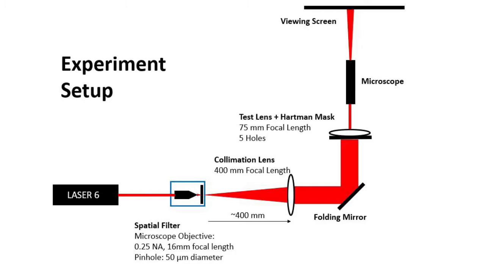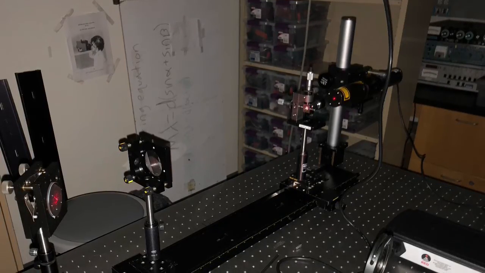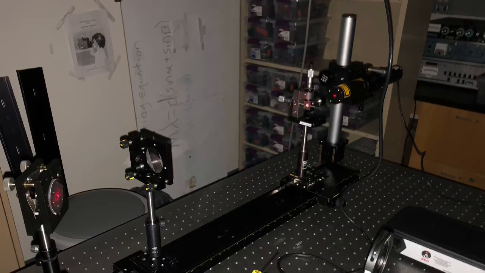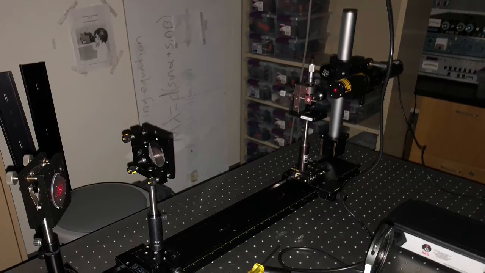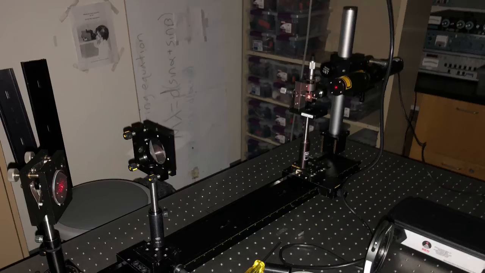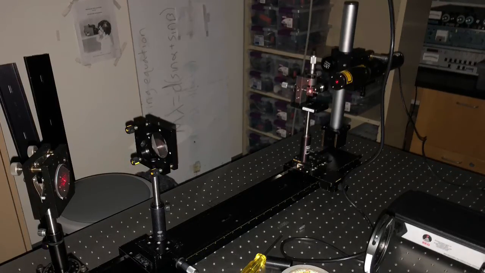Locking down the rail, we then moved the microscope using the lateral and longitudinal translation stages to make the original focus position. To create the off-axis field, we then moved both the lateral and longitudinal translation stages by 5 millimeters. To measure coma, we want to look at each of the 4 pinholes, top, bottom, left, and right, individually. We then use the lateral translation stage to adjust the position of the lens and mask. Once we center the individual pinholes, we can then read the measurement. Taking the measurements from all 4 pinholes, we can then find the amount of coma.